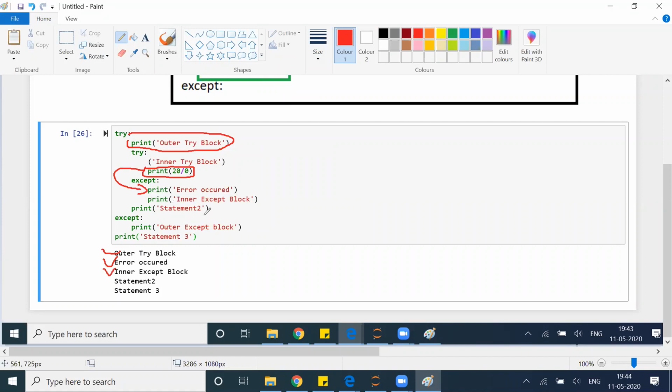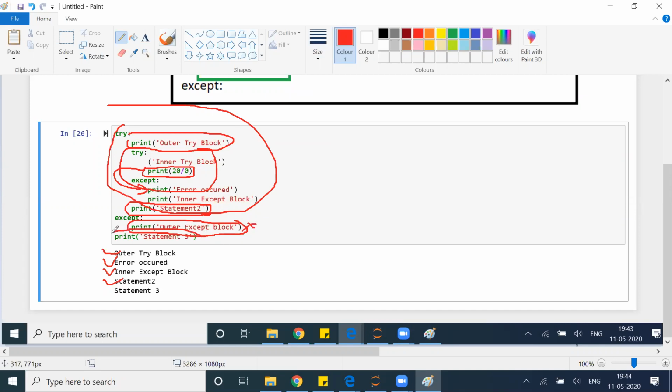After that, what will happen? It will execute this. After that, this will not execute, right? Because I am not getting any error in this bigger try block. I got an error in the inner try block. I did not get any error in the bigger try block. So this will not be executing. Then it will execute print 3. Is that clear to all of you? Simple. Yes or no?